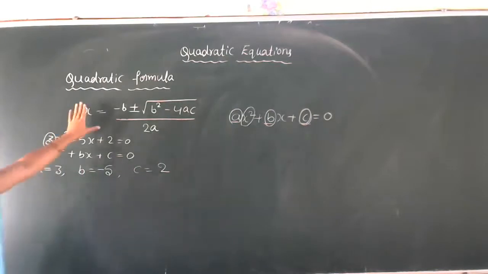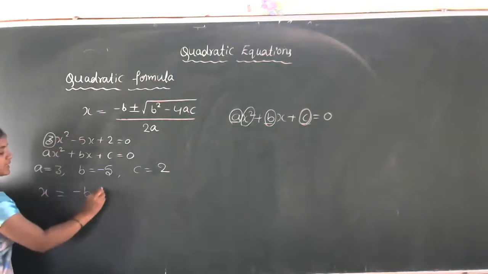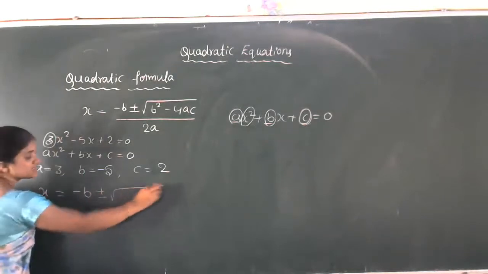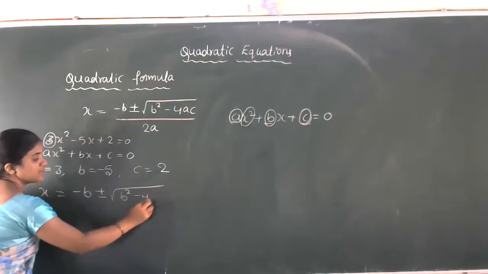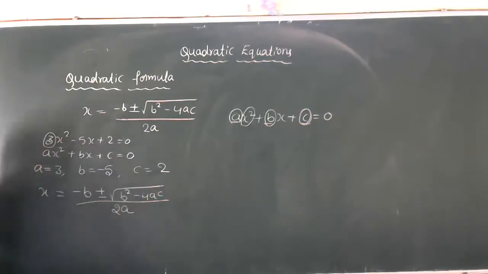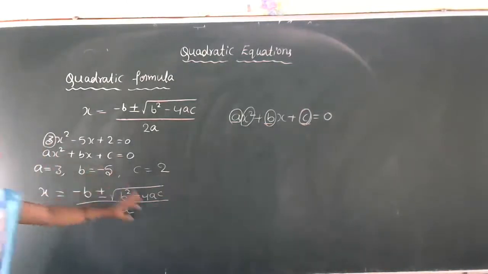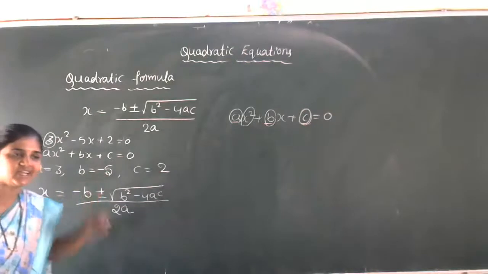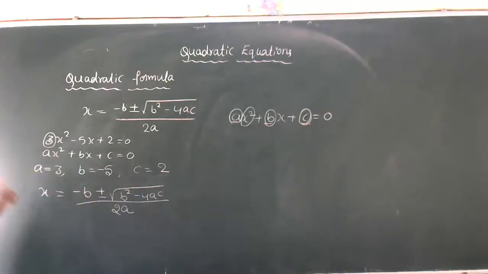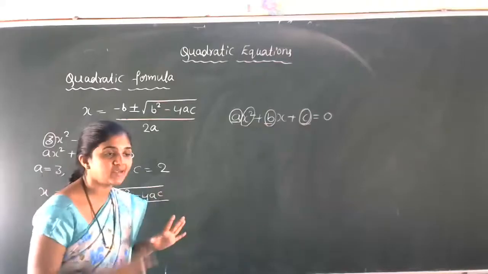Now we have to take the formula. That formula is x is equal to minus b plus or minus square root of b square minus 4ac, divided by 2a. Now we have to substitute the a, b, c values, and then simplify. Very simple. So you have to learn the formula. If you learn the formula, it is a very easy method to find the roots of the quadratic equation.